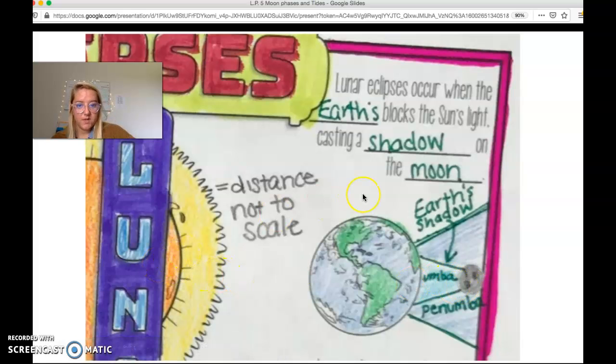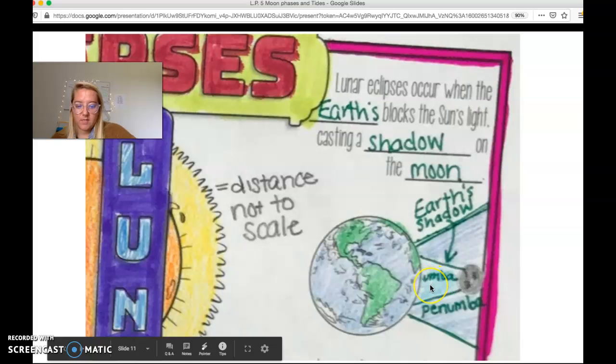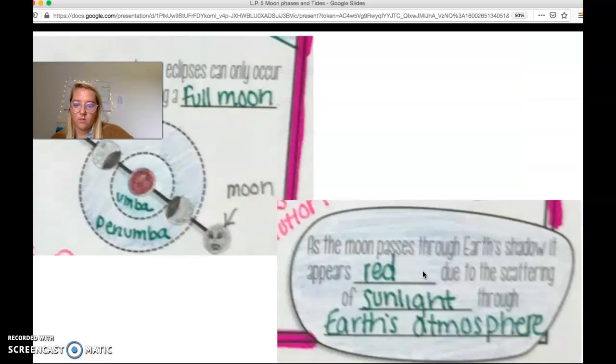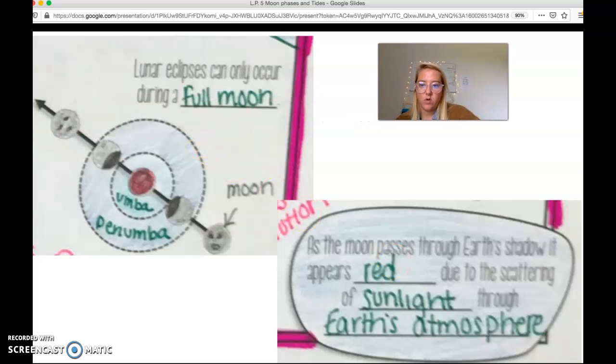Okay. So again, a lunar eclipse is when the Earth's shadow blocks the sunlight from the moon, meaning we cannot see part of the moon. There are some special shadow labels right here. So the umbra is the moon shadow on the Earth, and the penumbra is the Earth shadow on the moon. This umbra right here is just a more darkened region of the shadow. Lunar eclipses can only occur during a full moon. The moon has got to be full for this to happen.